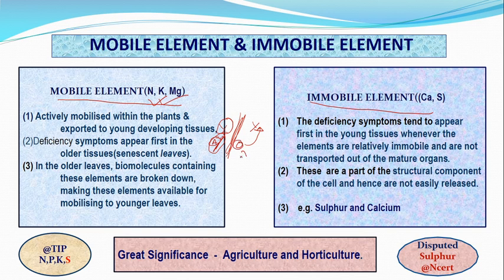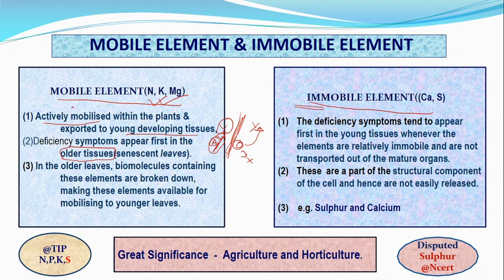If it is moving from older to younger parts, it is called mobile. Mobile elements are actively mobilized in the plants and supplied to the young developing tissues. For immobile elements, since they are not moving, where will the deficiency appear? Yes, it will appear first in the older tissues.